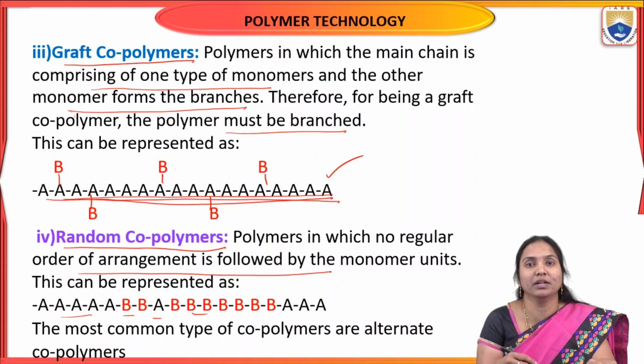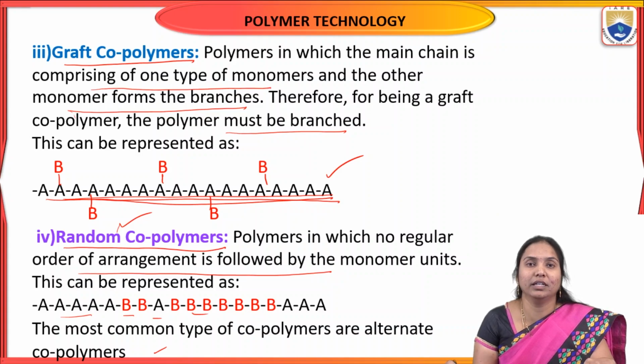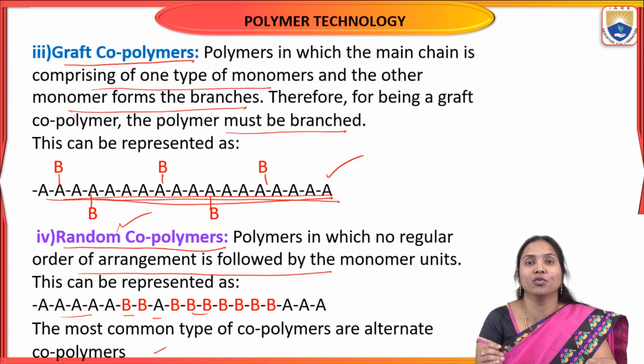This type of polymers are called random copolymers. So the most common type of copolymers are alternative copolymers, where the A, B sequence is alternately arranged. So the most commonly used polymers are alternative copolymers.